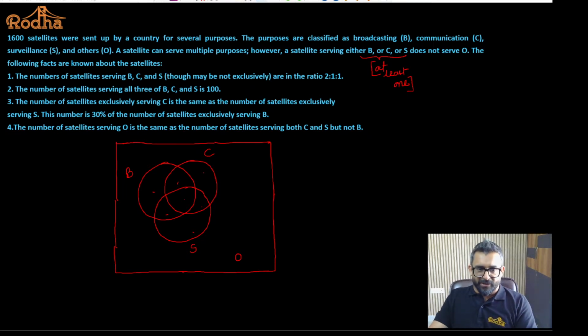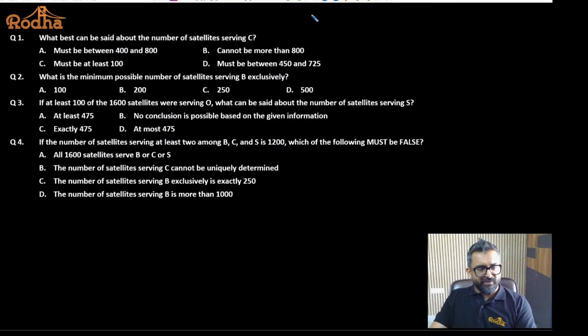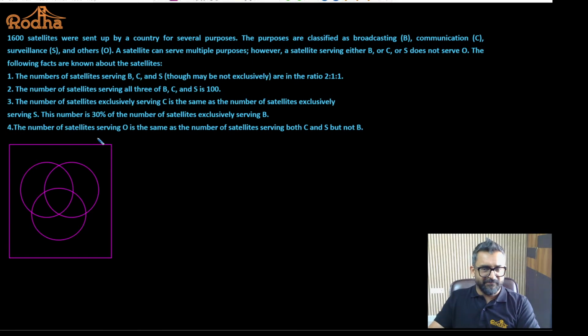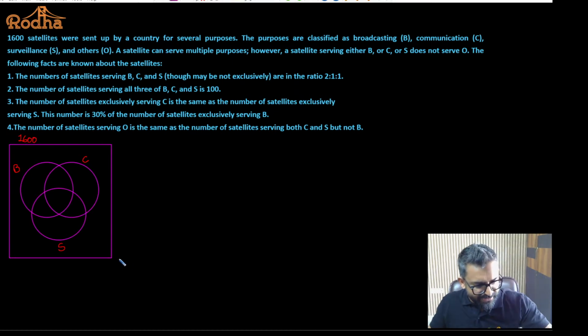Okay, so this is what we have. It's not a straightforward question. We cannot directly fill this information into the Venn diagram. So I have designed a different Venn diagram. We can write here: this is B, this is C, and this is S. How many satellites are there in total? 1600. And O will be outside the Venn diagram. Do you agree with this? O will be outside the Venn diagram.